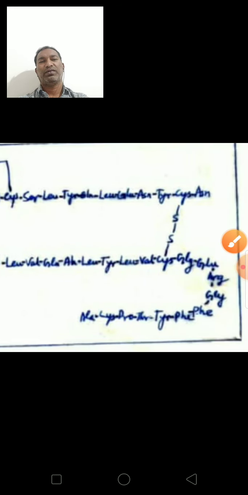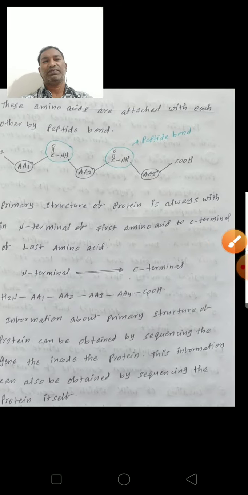Here also one disulfide bond is there. So the primary structure of a protein tells the sequence of amino acids and the location of the disulfide bonds. This is the amino acid sequence in insulin.